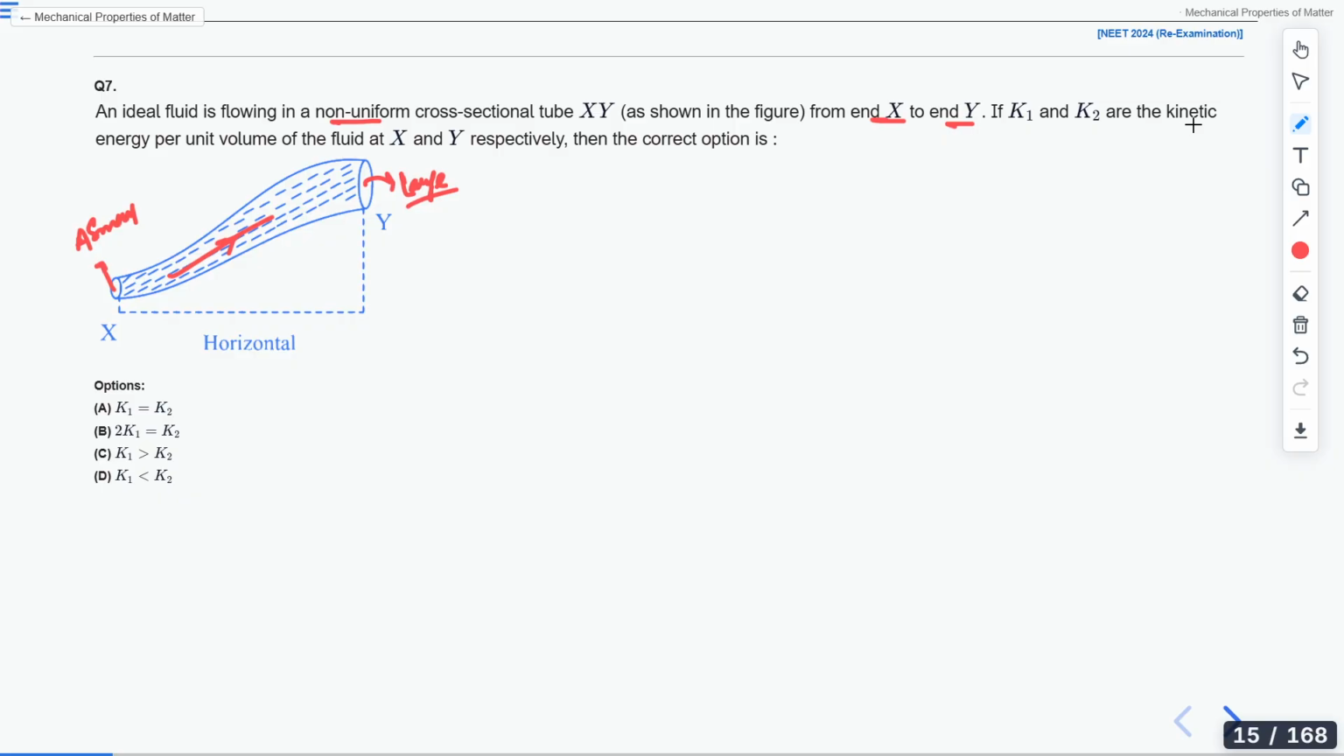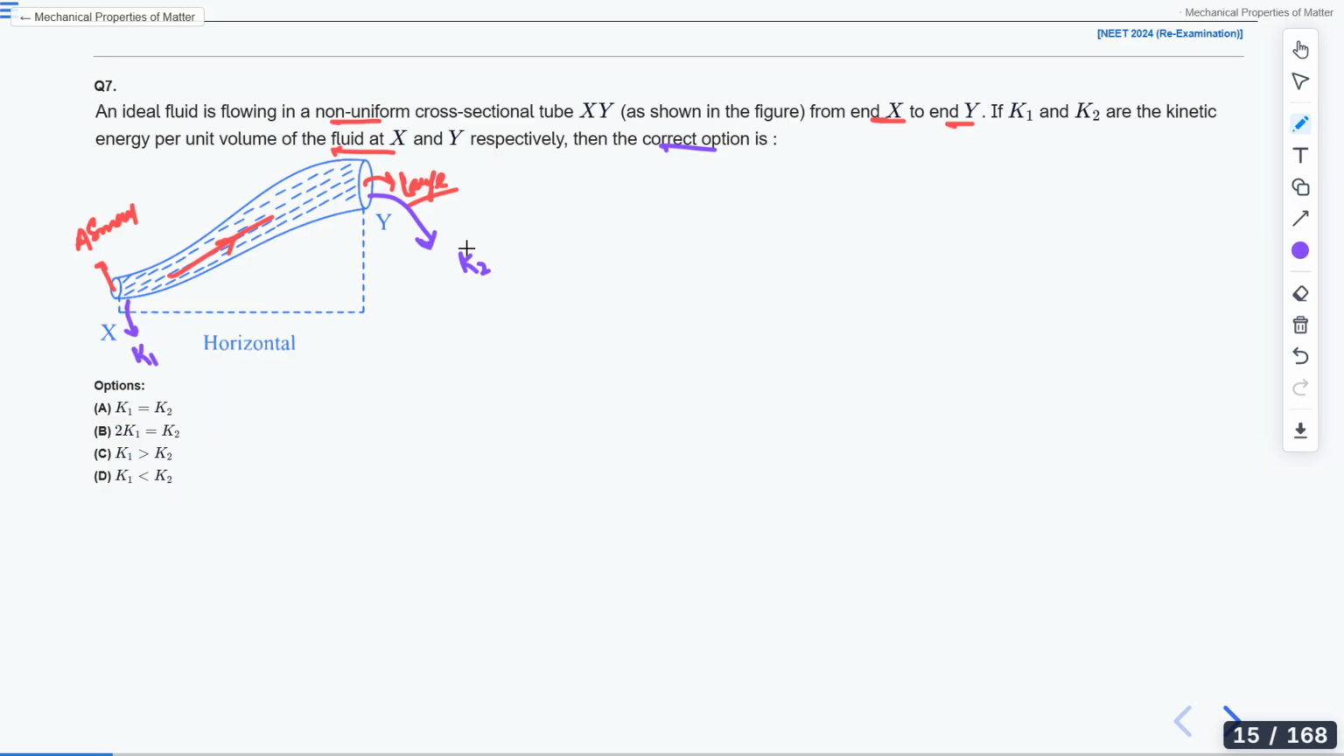If K1 and K2 are the kinetic energies per unit volume of the fluid at X and Y. So if someone asks you what is the kinetic energy of fluid at X, K1, and what is the kinetic energy per unit volume of fluid at Y, K2. Then the correct answer is: K1 equals K2, twice K1 equals K2, K1 greater than K2, or K1 less than K2.